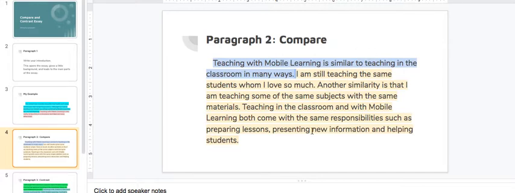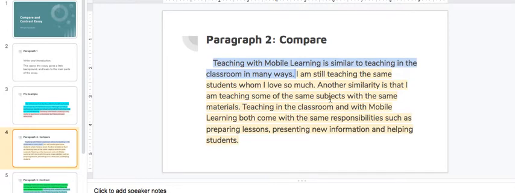Yours will look a lot like Grace's essay, which is on page 289 in your English book that we read over the other day. So you can look at that for how it should look. Okay, so anyway, this is my topic sentence. Teaching with mobile learning is similar to teaching in the classroom in many ways. So this word similar is showing that I'm going to be showing things that are like between these two things, the mobile learning and the classroom teaching.